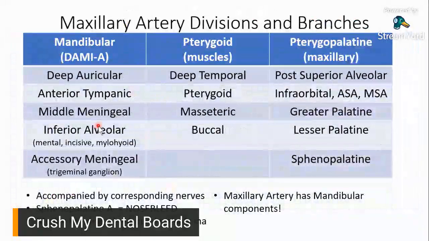So that falls under your middle meningeal, right here. And then I, inferior alveolar, this supplies the teeth, the gums, similar to your IAN, your inferior alveolar nerve. Whatever your inferior alveolar nerve supplies, that's what your inferior alveolar artery supplies.